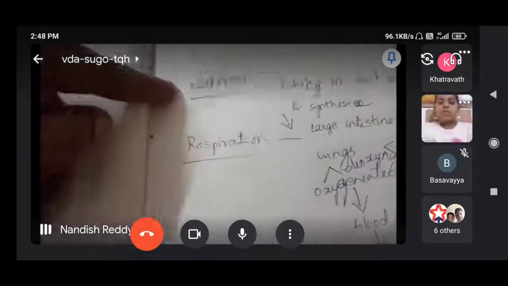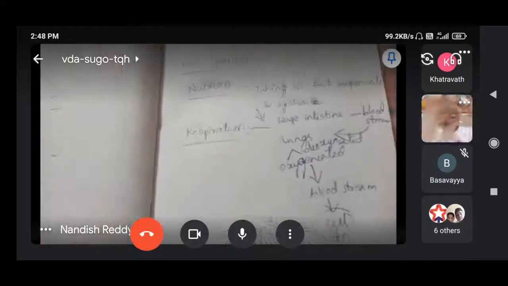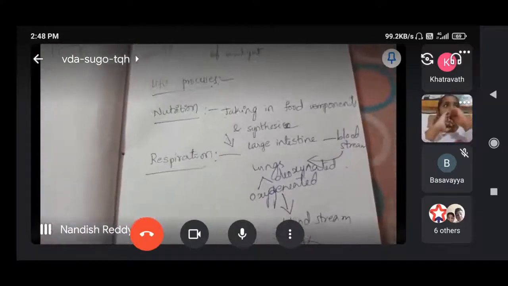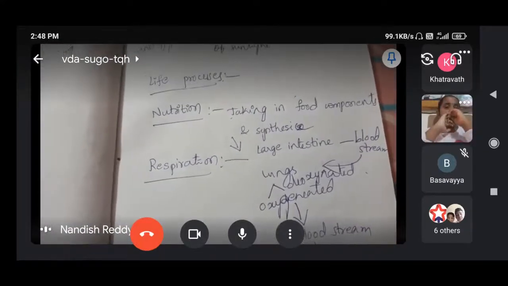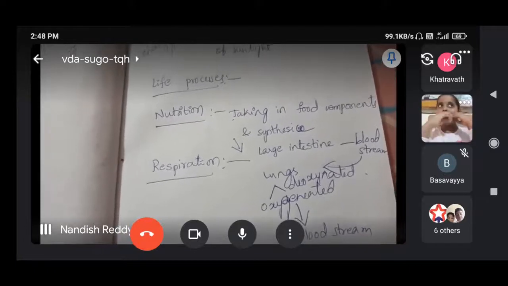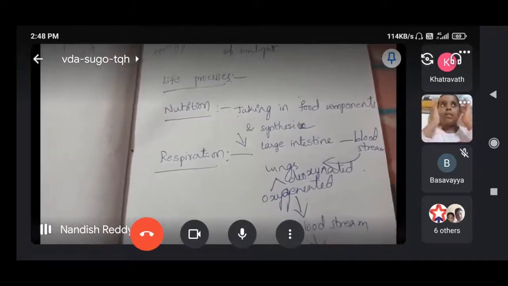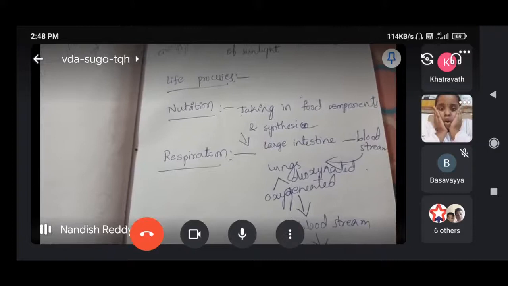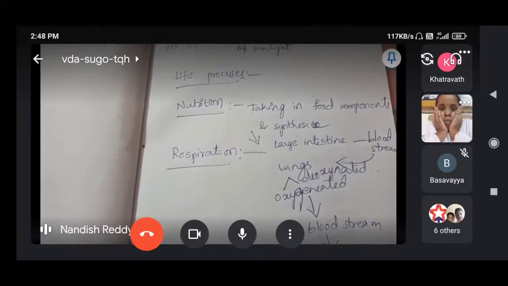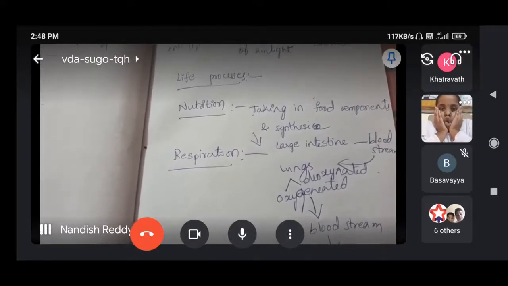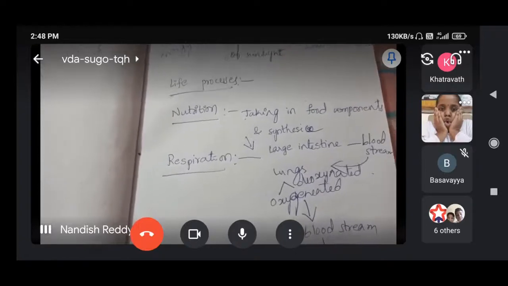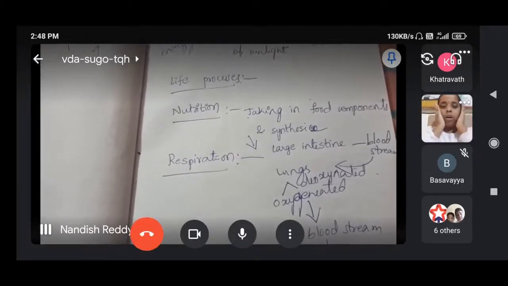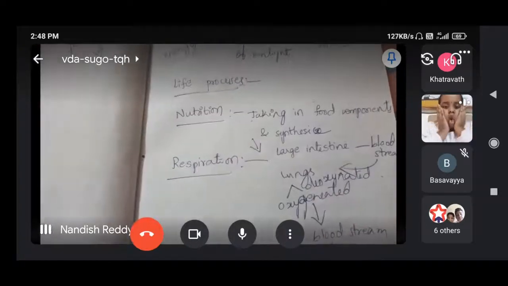First, nutrition means getting in food, supplying food to the bloodstream. Then in respiration, from the supplied blood we are getting energy. Respiration is the process of extracting energy from the blood containing food contents.